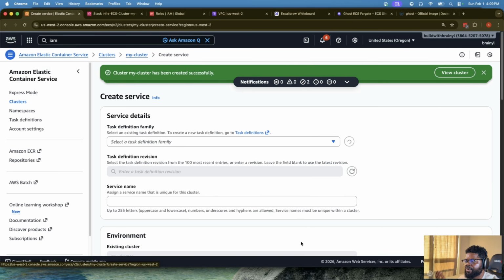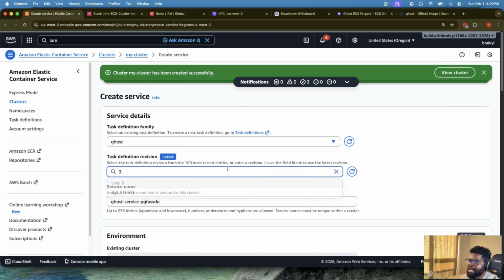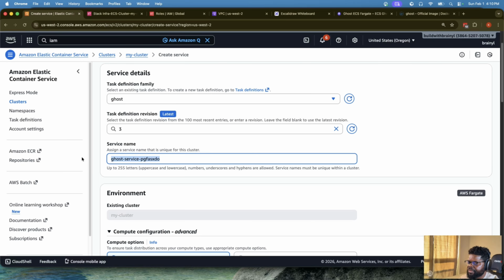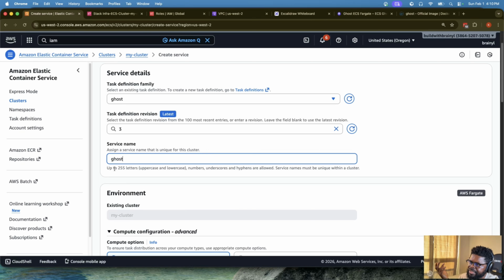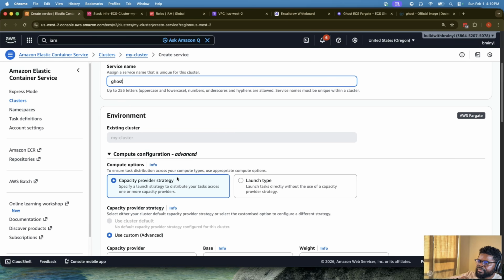So the next thing we want to do, we want to create a service. And in this case, we're going to say what task definition is the service going to be using? The Ghost task definition that we created. There is this revision, which is 3, the latest. What's the name of the service? I'm going to keep it simple and say it's the Ghost service, right? This cluster is what it's going to be using.